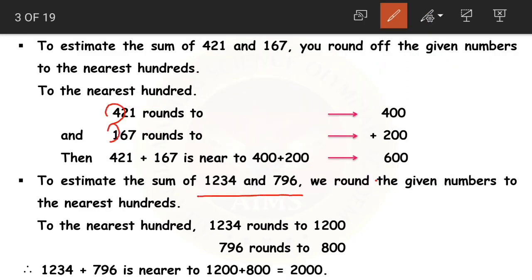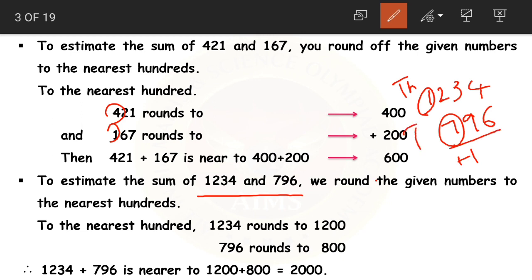Now in the next question we have 1234 and 796. In 1234, thousands is the highest place value, but in 796, hundreds is the highest place value. Now how will we estimate? We cannot estimate 796 to the nearest 1000, right? I mean we can, but we'll go for estimating both numbers to their nearest hundreds, but not to the thousands.